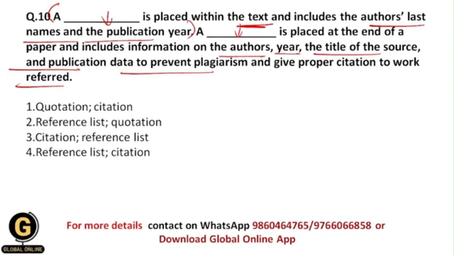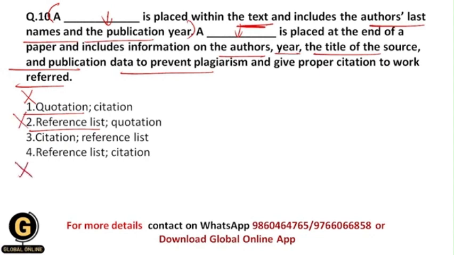So the first option gets eliminated because it is not called a quotation. It is not called a reference list because it's a list, and a list means it includes a lot of references, and here we are giving only one reference, which includes the author's last names and the publication year, and this is placed within the text. That's why it could not be a reference list, so it gets eliminated.